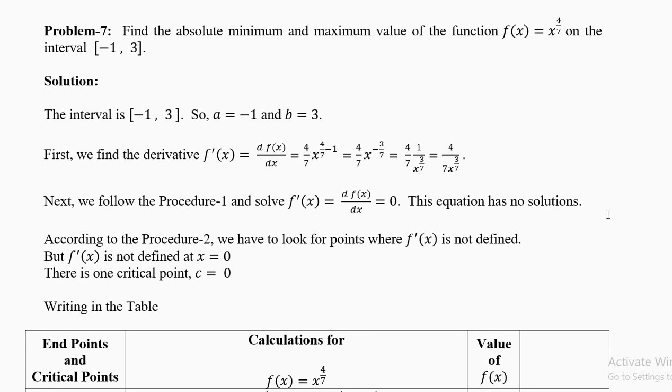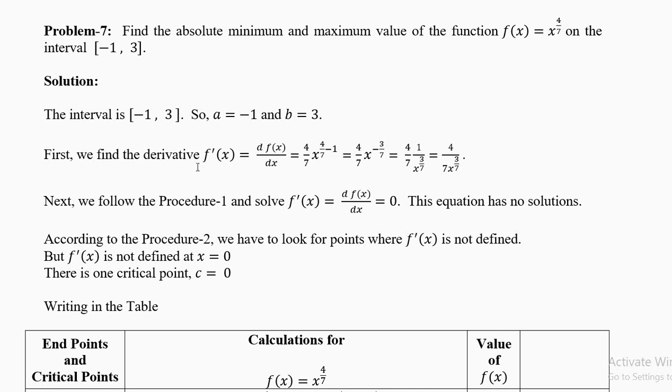Now let's look at one more example. Find the absolute minimum and maximum value of the function f of x equal to x power 4 by 7. The power is 4 by 7 and the interval is minus 1 comma 3. A equal to minus 1, b equal to 3.